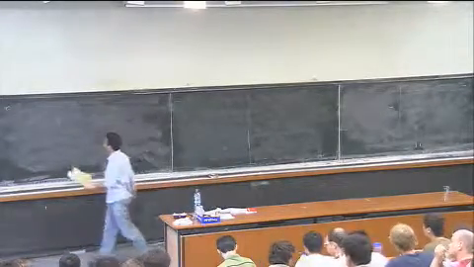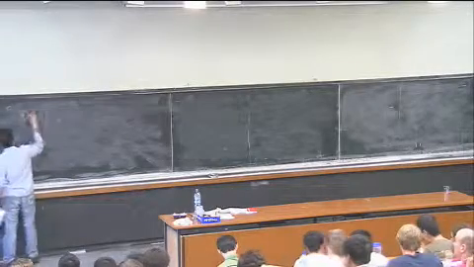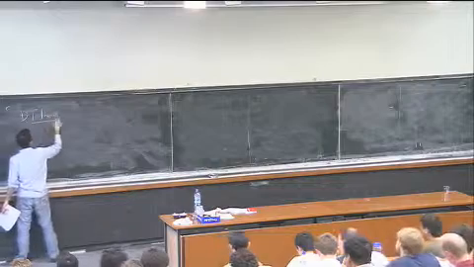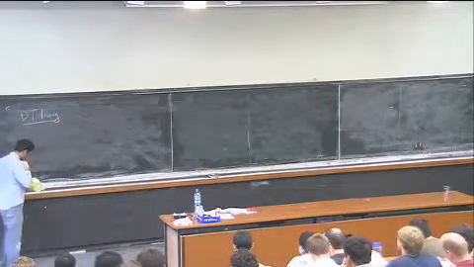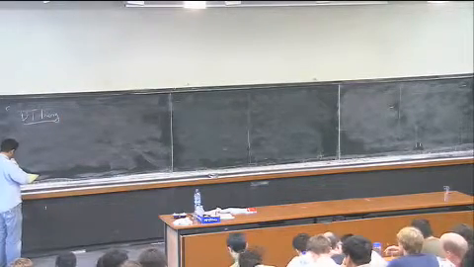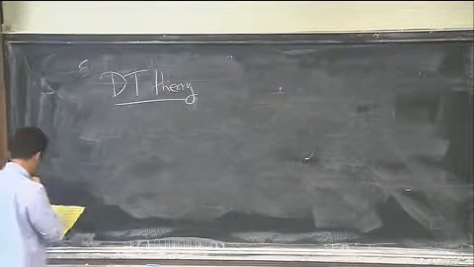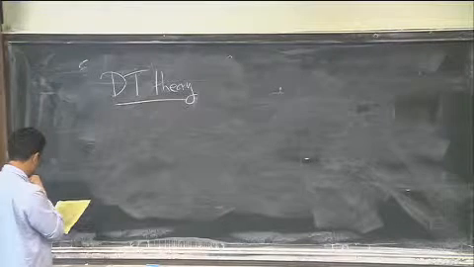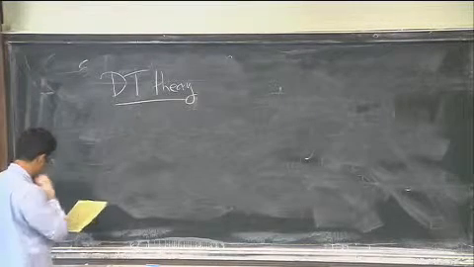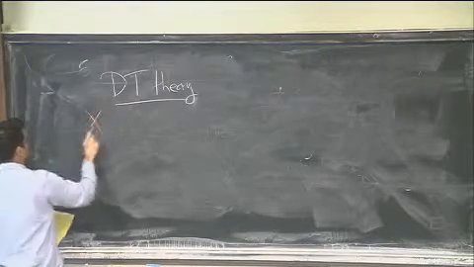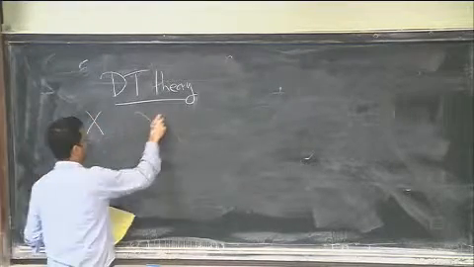So again, this is some kind of introduction to DT theory. This is the second lecture. So roughly speaking, where I left off yesterday was stating the main conjecture about the relationship between Donaldson-Thomas theory and Gromov-Witten theory. So what that looked like was, X was a threefold, and then I fixed a bunch of cohomology classes.